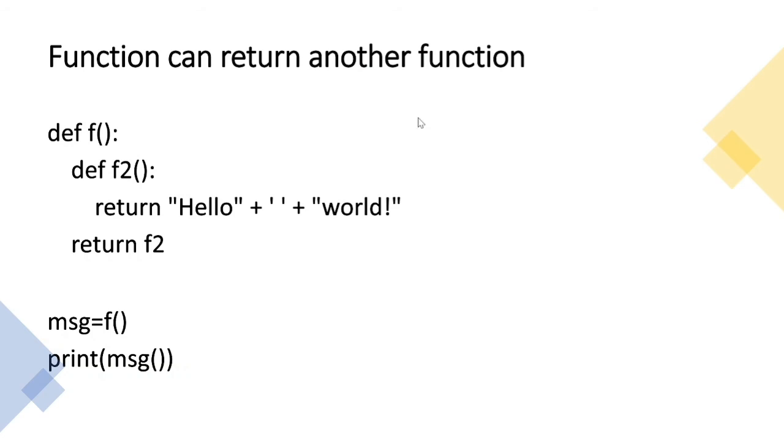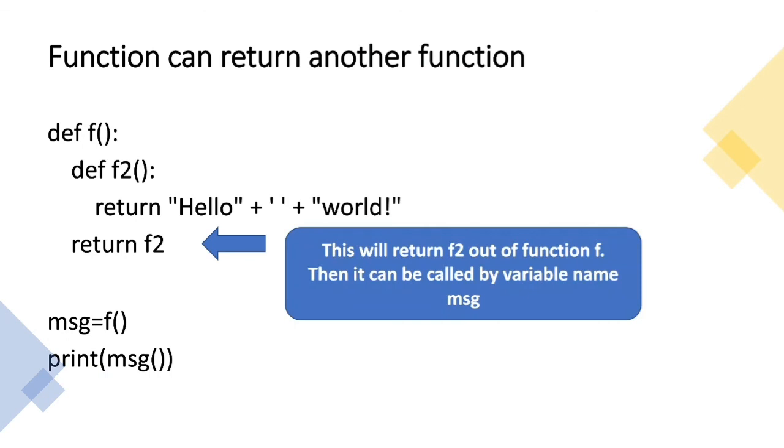Now this is a very interesting example. Here I have programmed two nested functions. The first is F1 and the second one is F2. F2 is returning hello world as a string. Just pay attention to the return statement, which says return F2. What does this return F2 signify? This will return F2 out of the function F1. Then it can be called by the variable name, which is message.